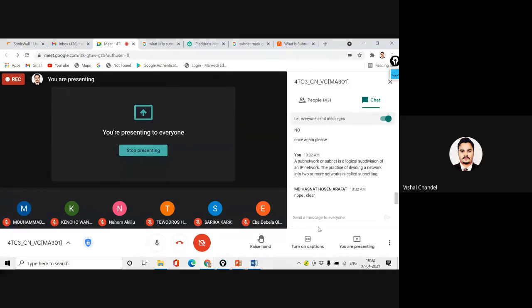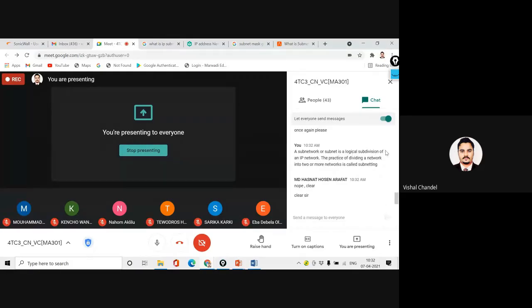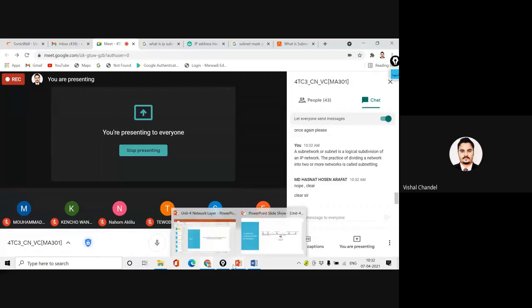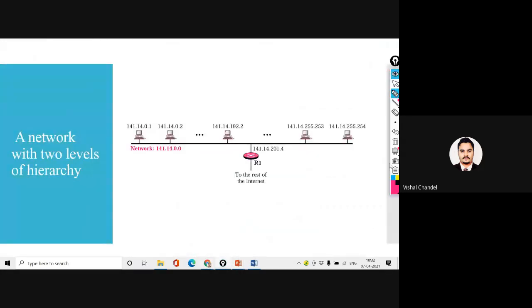Arafat, is it clear or not clear? Yogaraj, by this definition, is it clear? A subnetwork or subnet is a logical subdivision of the IP address. So can I say I have logically subdivided the IP address in a two level hierarchy, child hierarchy and parent hierarchy. In the parent hierarchy, I am considering the IP addresses in the range of 10.0.0.0. So all the parent network IP addresses will be in this range and all the child addresses will be in this range.